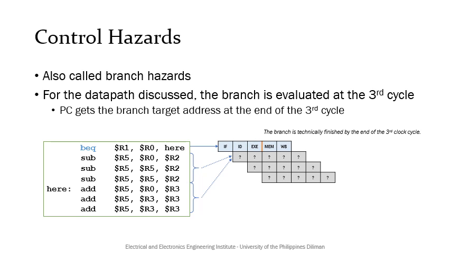The branch instruction introduces a control hazard since we do not know which instructions to execute next until the branch is evaluated completely. Should the next 3 subtract instructions be executed and pushed into the pipeline, or the 3 add instructions starting from the branch target address? These are the dilemmas introduced by hazards.